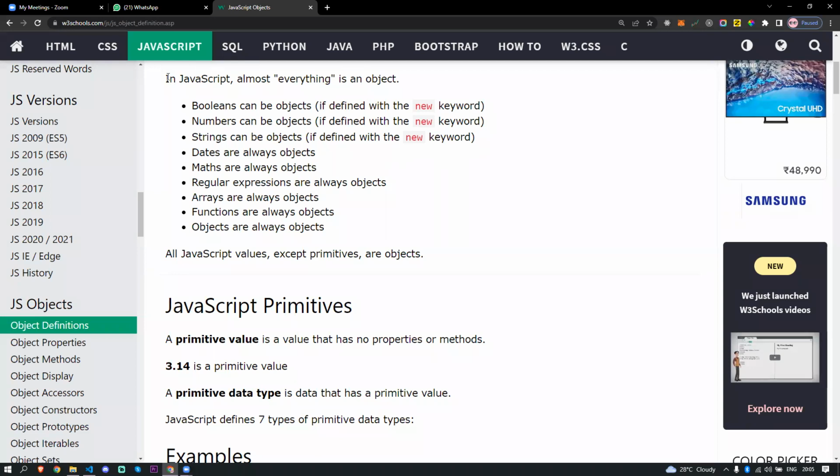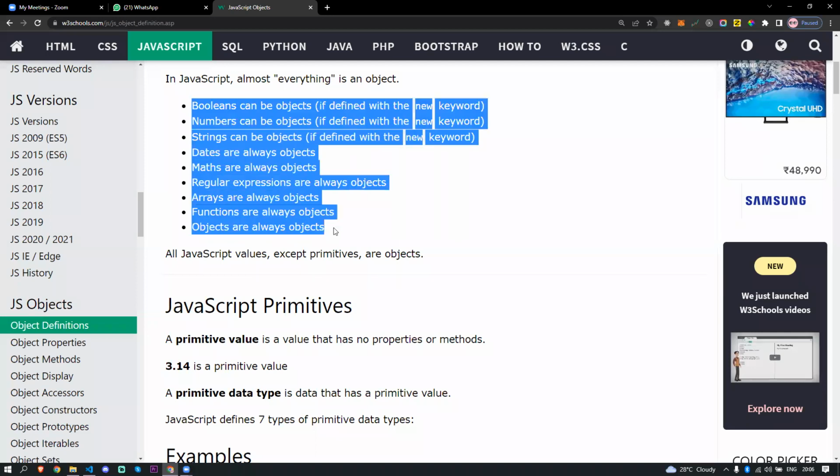So here in JavaScript, almost everything is an object. A Boolean can be an object if we define it with the new keyword. We're going to take a look at what this new keyword is, all these things. Numbers, strings, dates are always objects, math is always an object, regular expressions are always objects. If you don't know what a regular expression is, I haven't taught you yet, but soon we'll get into that. Arrays are always objects, functions are objects, everything is an object.